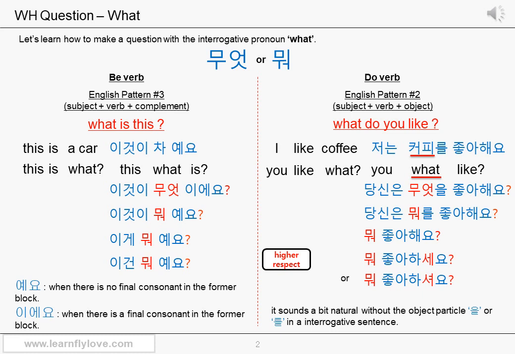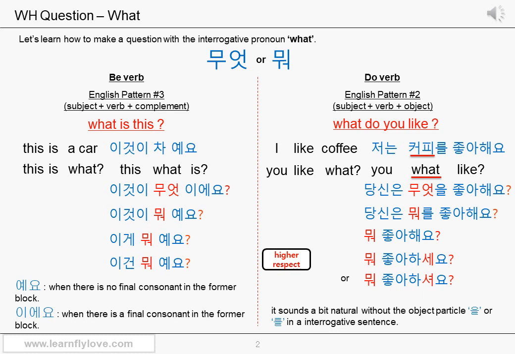You understand the sound? Okay. What is the simplest question you can make using what then? How about what is this? And what do you like? The question, what is this, is related to the English pattern number 3 we learned in lesson 3. Subject plus verb plus complement. When we want to say something or someone is something, we use the predicate 예요 or 이에요, right? We use the same predicate in a question form too.